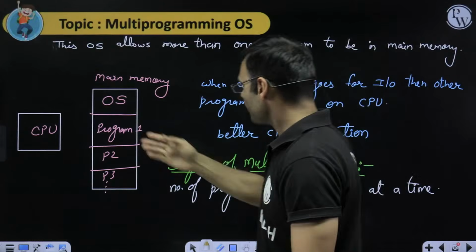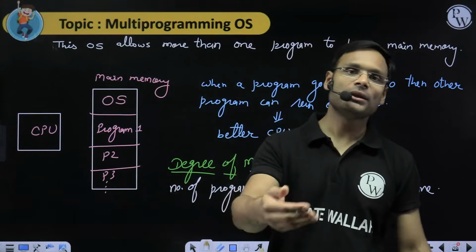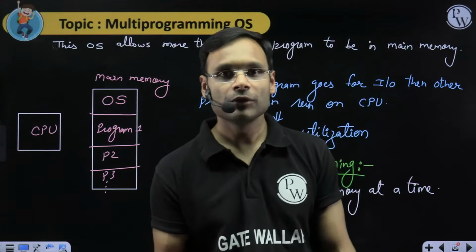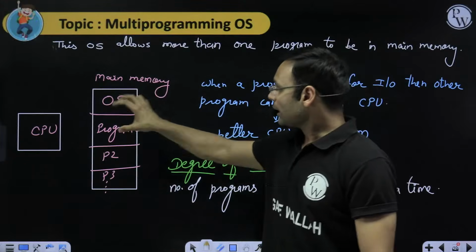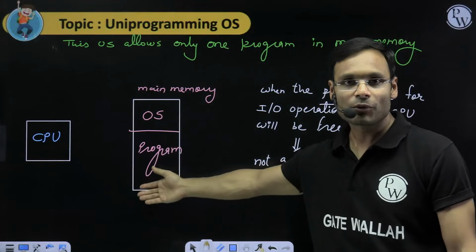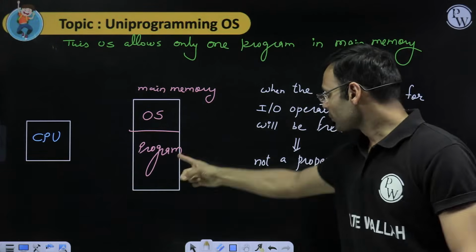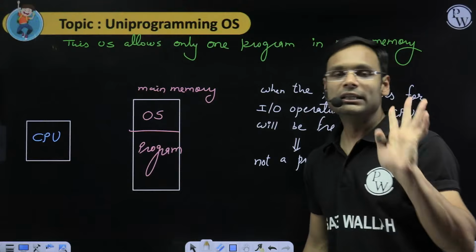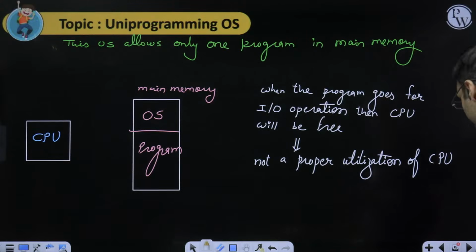Understood? How many programs? 3 programs, degree of multiprogramming 3. 4 programs, degree of multiprogramming 4. Now, if I ask you, what is the degree of multiprogramming in a uniprogramming OS? 1. One program at a time, maximum. The degree of multiprogramming will be 1 here.